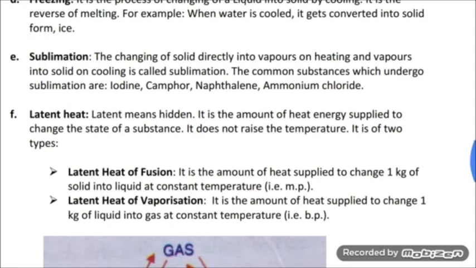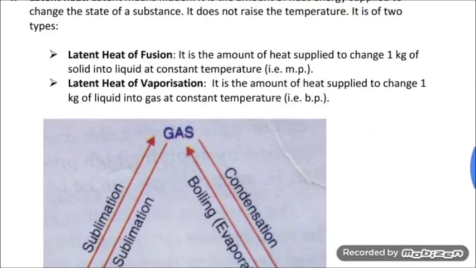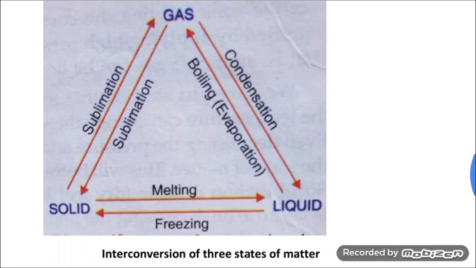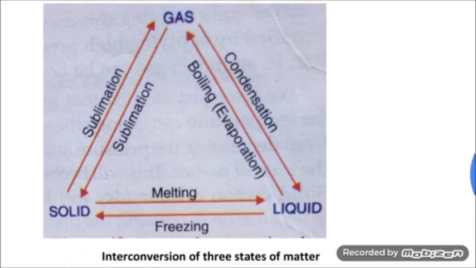Now we have a diagram, which is the diagram for interconversion of three states of matter. We can show the interconversion between these three states of matter, solid, liquid and gas, with the help of this triangle.